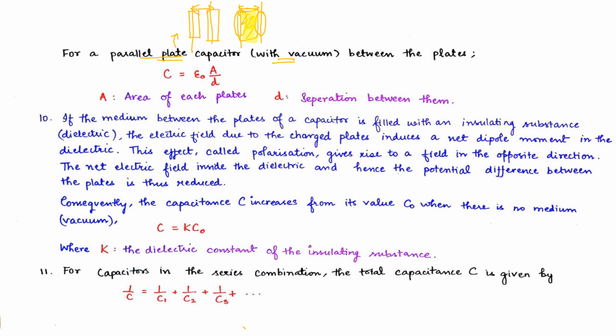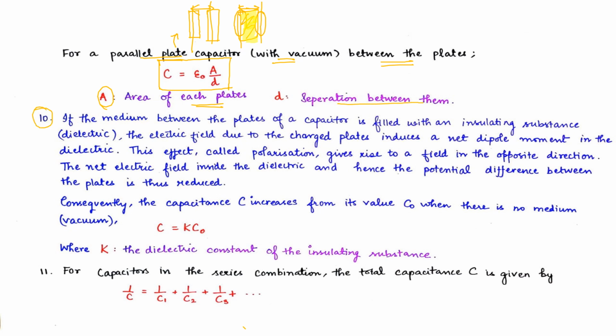Vacuum simply implies it's either air or nothing. So they have air here between the plates, so that in this case the capacitance is given by epsilon naught into A by D. Here A is the area of each plate and D is the separation between them.